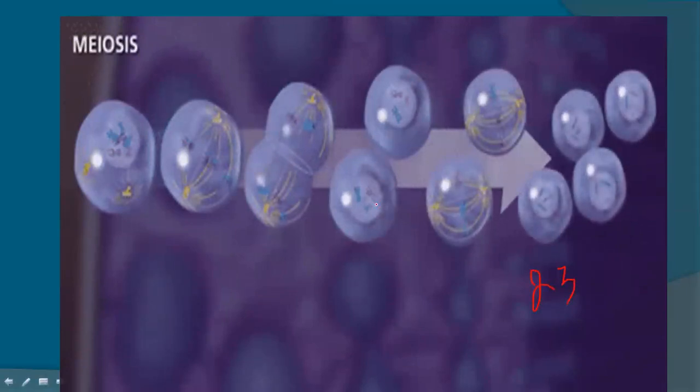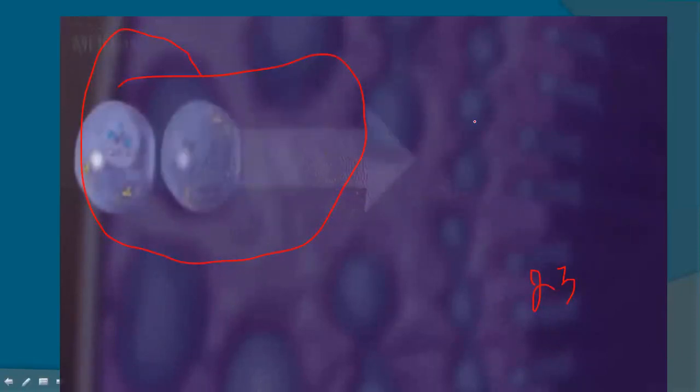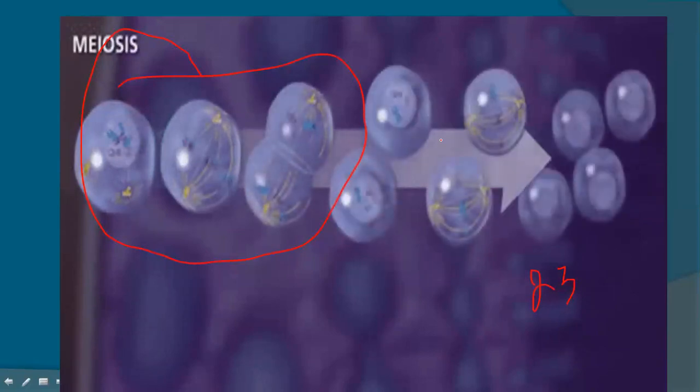Here we get 23, then this will divide further into 23, 23. It means in the first meiotic division, we had a haploid number of chromosomes like 23, and meiosis 2 is exactly the same as mitosis. In mitosis, the number of chromosomes remains the same. So before it was 23, now in all the cells we'll get 23 chromosomes.